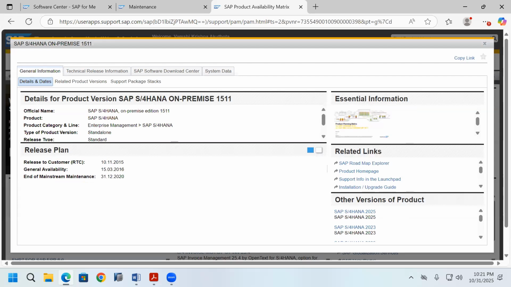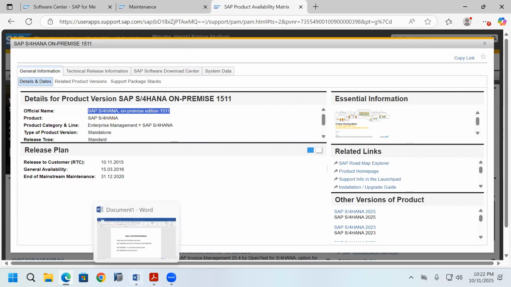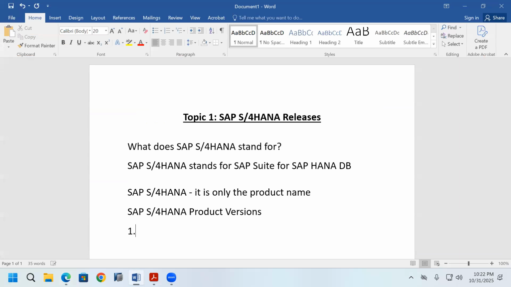First, they release SAP S/4HANA on-premise edition 1511. That is the first release. Now we are knowing about SAP S/4HANA product versions.